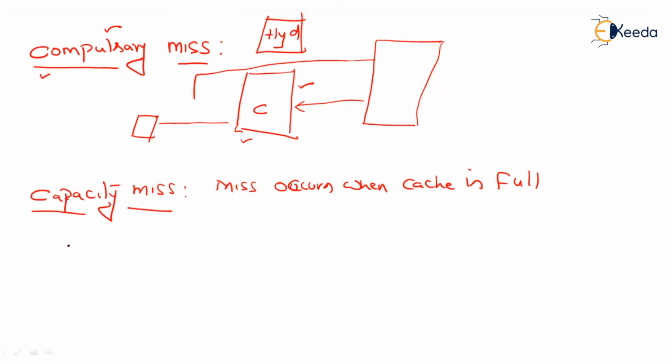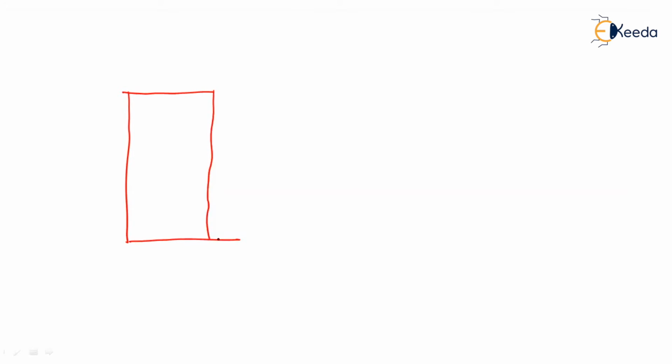There is something called a conflict miss, which needs some more examination to understand. We'll examine what a capacity miss is. Let us go through a cache memory. I'm going to give you a full example here.